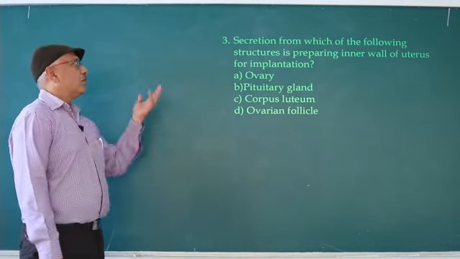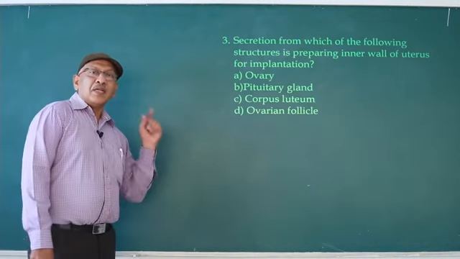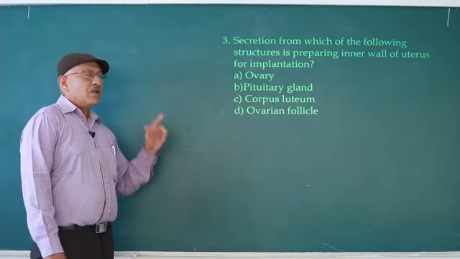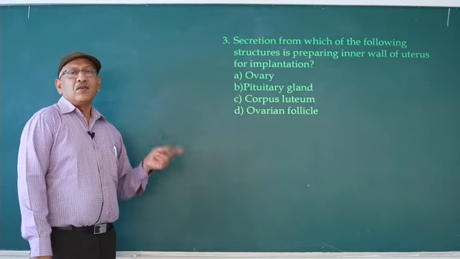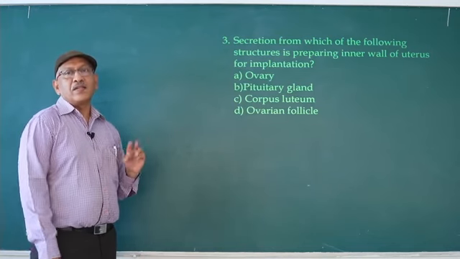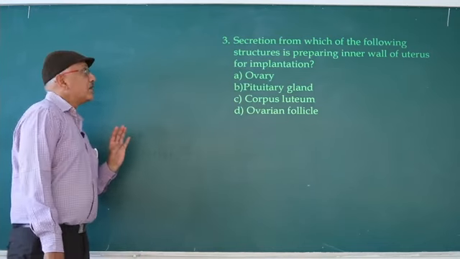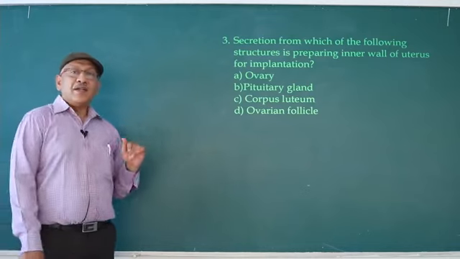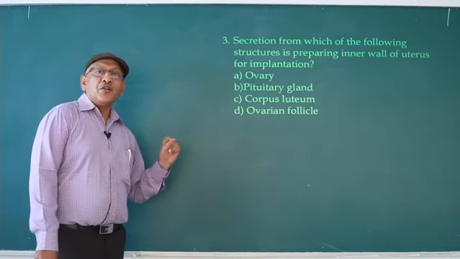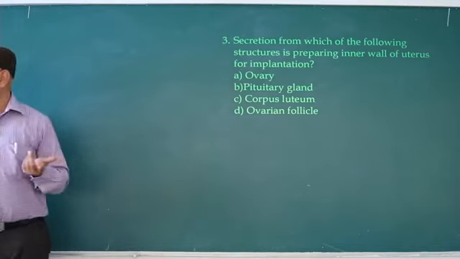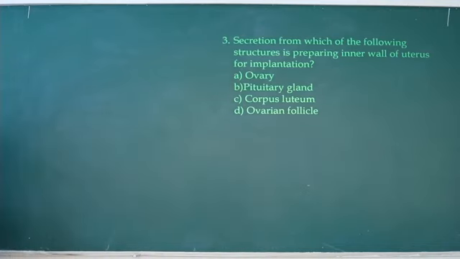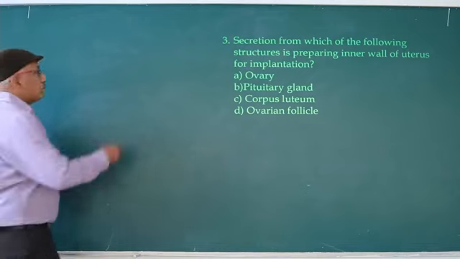You should know when implantation begins. Implantation begins 6th day after fertilization, completed 14th day after fertilization. After implantation, the endometrium is known as decidua.